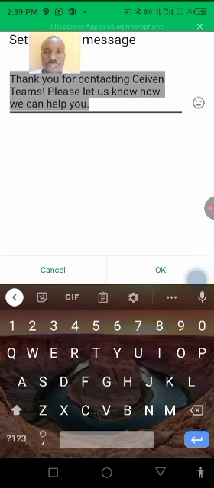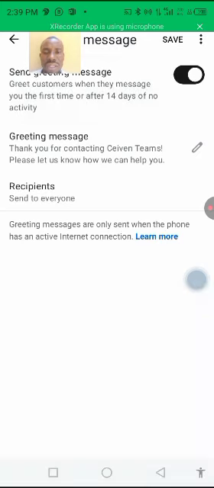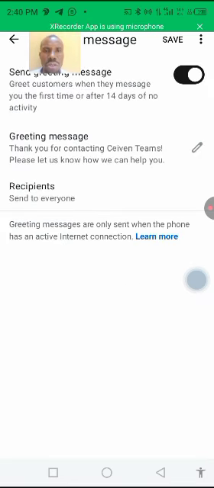So having said this, this is exactly how you can automate your greeting message. Don't forget to include your product, what your product can do, and how customers can get your product. And don't forget to ask them to make an order right away, and you will attend to them in a jiffy. Once you are through with that, you click OK. Once you click OK, the message is live. Then you click on save. Look at the save button here. Once you're through, that means the greeting message is automated and will do its work accordingly. So this is how you work with a greeting message.